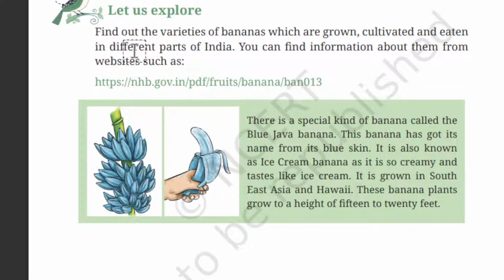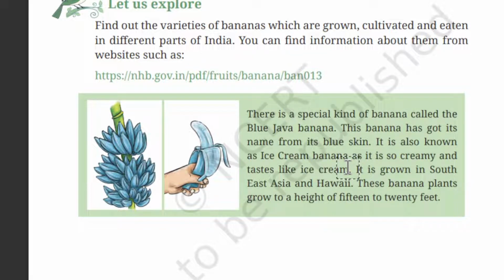So, next one, explore. Find the varieties of bananas grown or cultivated and eaten in different parts of India. You can find information about them from a website. So, here they have given a website link. You can take this link and see in which different parts of India the banana is grown and cultivated. Okay. See this one, blue color.